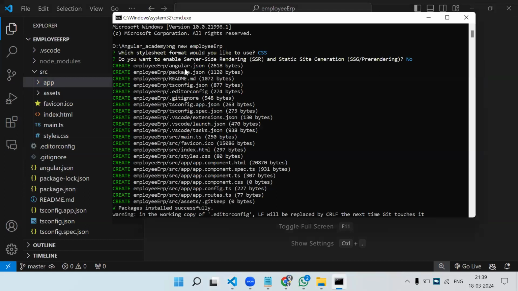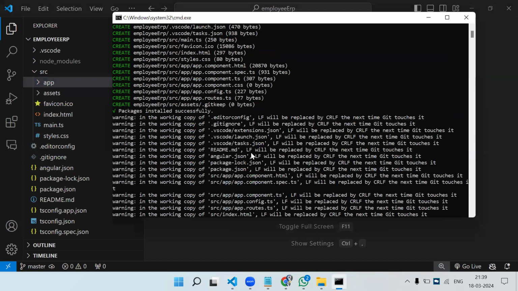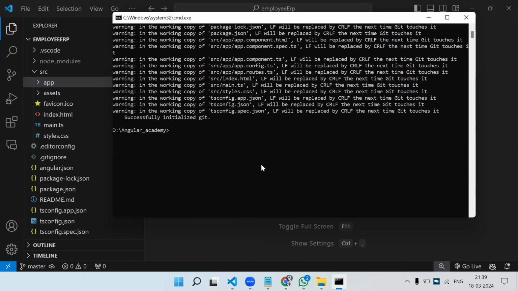Now in the same folder, the Angular Academy folder, I want to create the older version project, but with Angular 17. So what I will do is ng new, let's say employee ERP, school ERP project we will give.